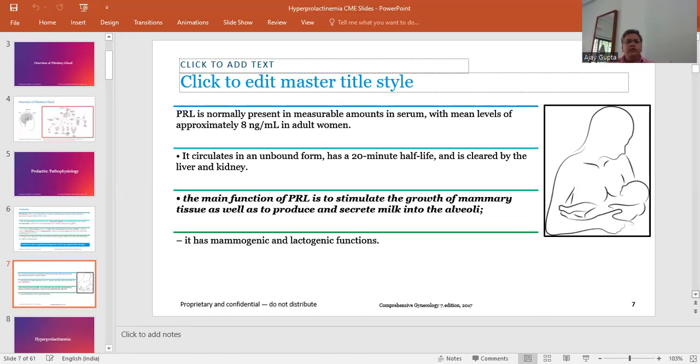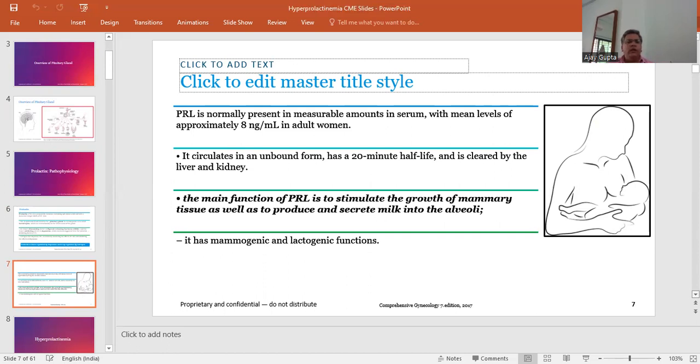The range depends on the machine on which we are doing the test and the kit we are using. Usually the range is up to 27 to 30 nanogram per ml, depending on the kit. It circulates in an unbound form and has a 20 minute half life.